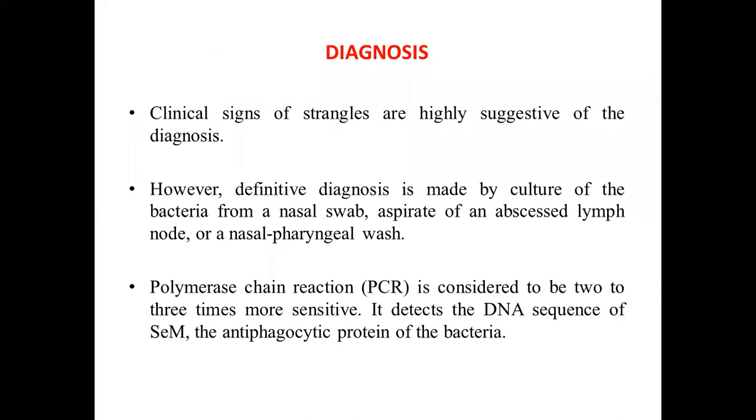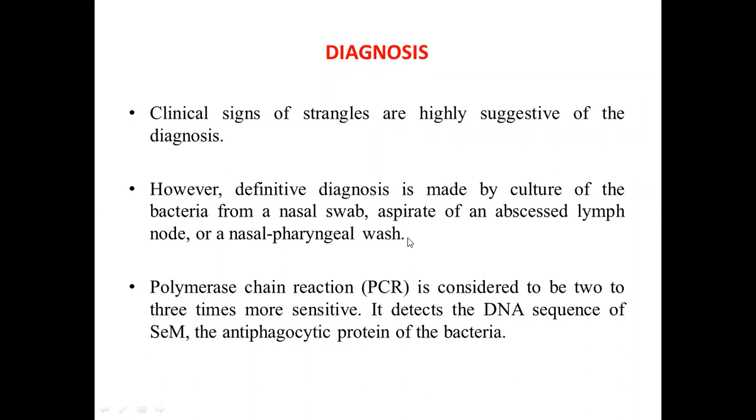And this is the last slide, where I will deal with diagnosis. So clinical signs are suggestive enough for the diagnosis. When you see thick creamy pus oozing out from the lymph nodes, strained coughing, strained breathing, it will give you a highly suggestive indication for strangles in horses. Other than history and clinical signs, the other way is to make a culture. You have to culture it by taking samples from the nasal swabs or the abscess from the lymph nodes. Or even you can wash the nasopharyngeal region.